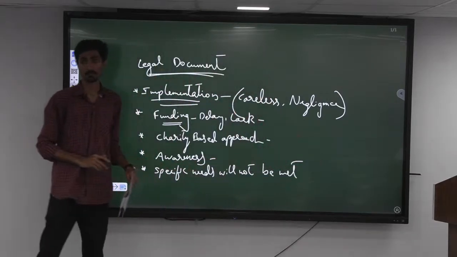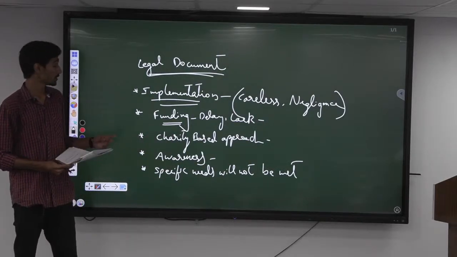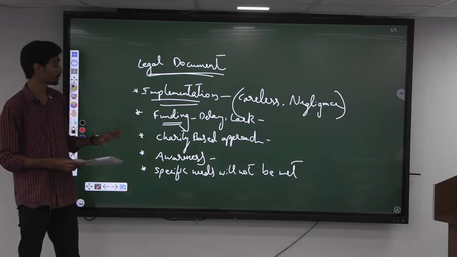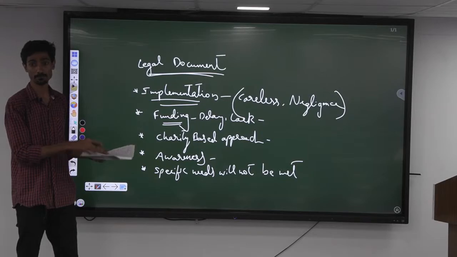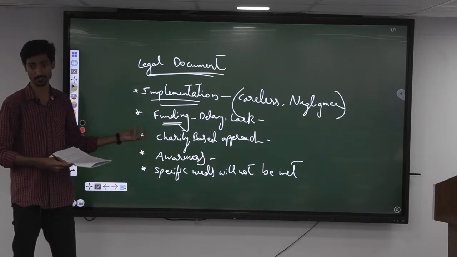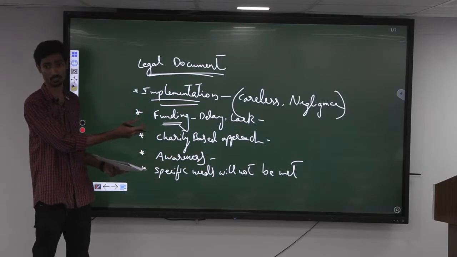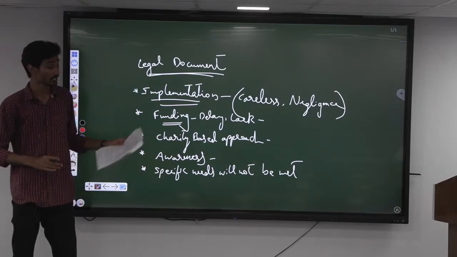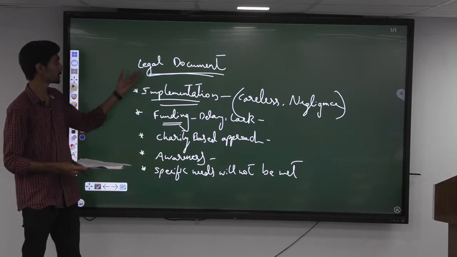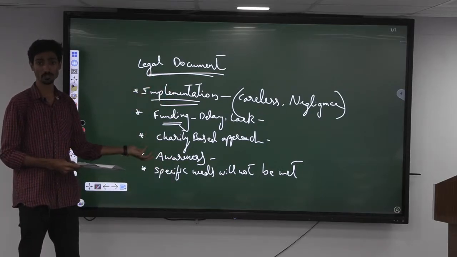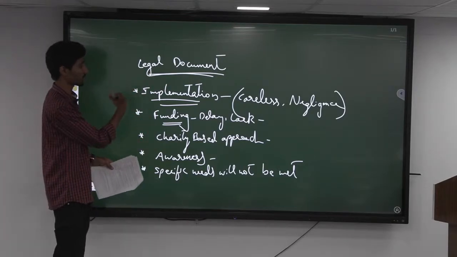One more thing that can happen is that the specific needs or demands of particular disabled people may not be met. Okay, they are going to implement in general. Different people with different disabilities might have their own needs, right? But if they are not very sensitive to those things, they are going to implement in general only, not specifically addressing each of them. Even that will compromise it to a considerable extent, right? So all these things will ensure that it remains only on paper. On the ground, the implementation will not be that effective. Okay. So these are the issues which will happen.